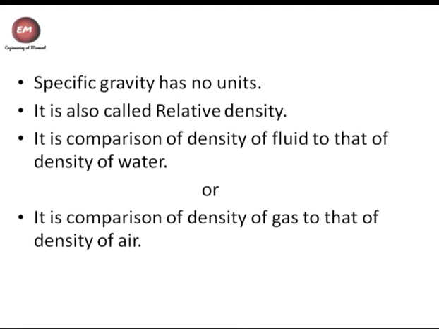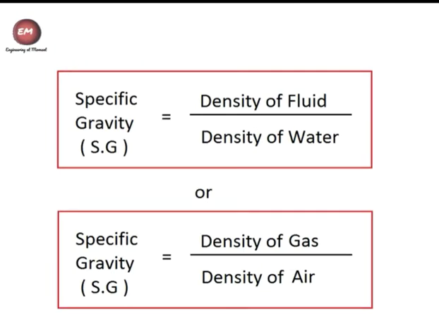For example, if the specific gravity of a fluid is 2, it is 2 times heavier than water. If it is 10, it is 10 times heavier than water. And if specific gravity of any fluid is 19, it is 19 times heavier than water. So this is the formula for specific gravity: density of fluid upon density of water, or density of gas upon density of air.